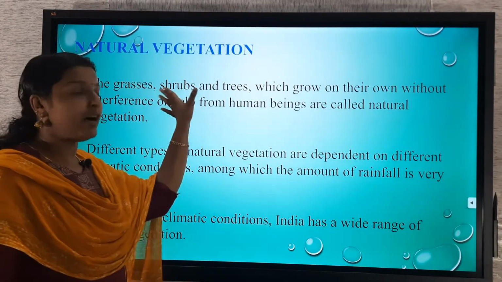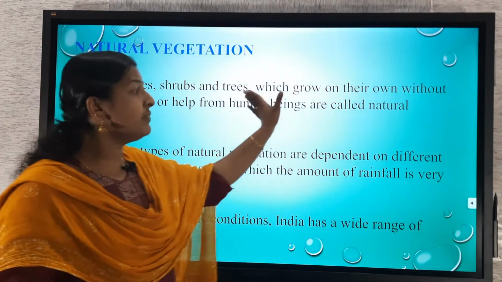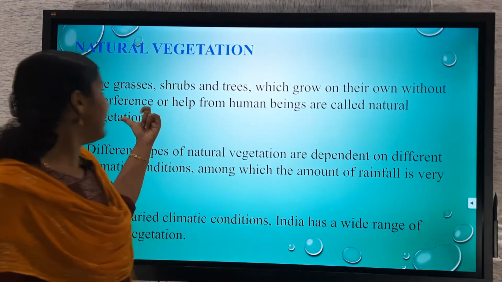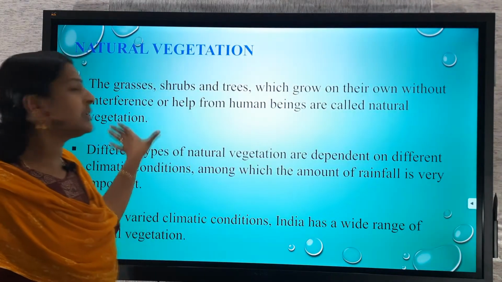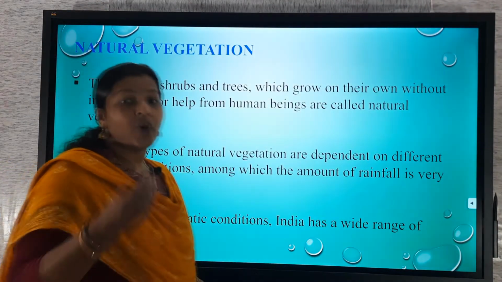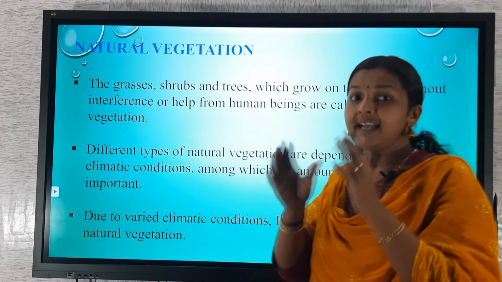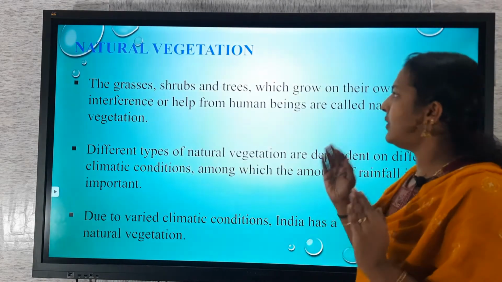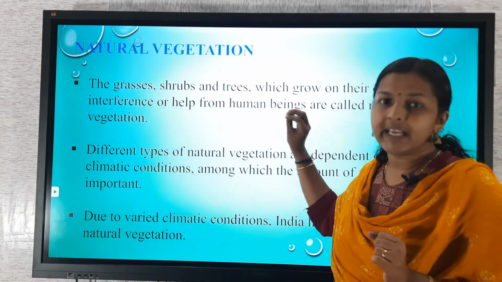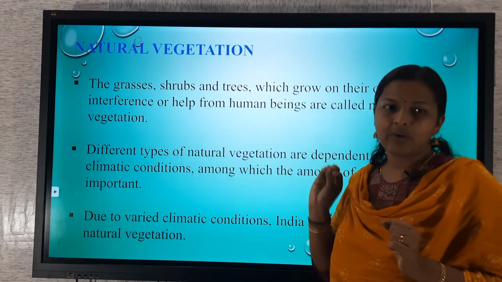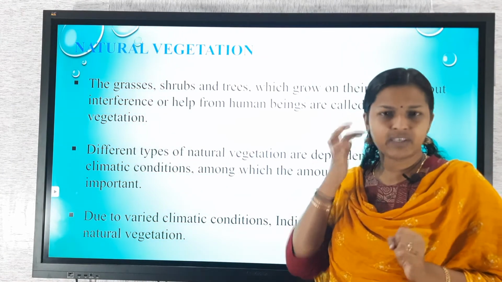Next we can discuss natural vegetation. The grasses, shrubs and trees which grow on their own without interference or help from human beings are called natural vegetation. What kind of plants emerge and nourish us naturally? That type of vegetation is called natural vegetation, without the help of human beings. At home, we are preparing our kitchen garden and all. We are making our kitchen garden.